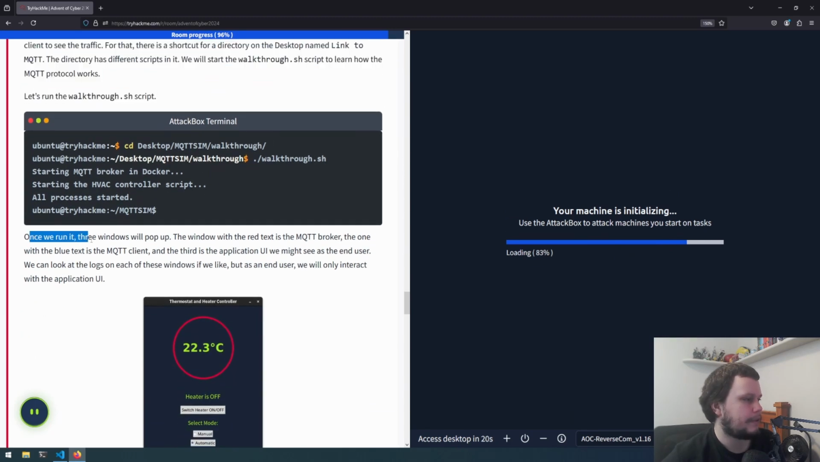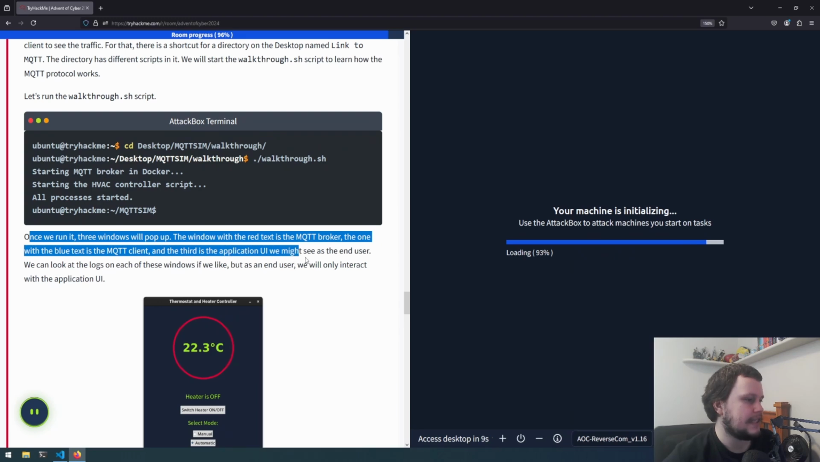Once we run it, 3 windows will pop up. The window with the red text is the MQTT broker. The one with the blue text is the MQTT client. And the third is the application UI we might see as the end user. We can look at the logs on each of these windows if you like, but as an end user we'll only interact with the application UI.